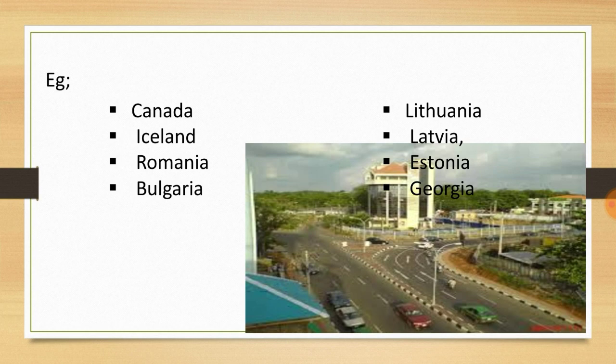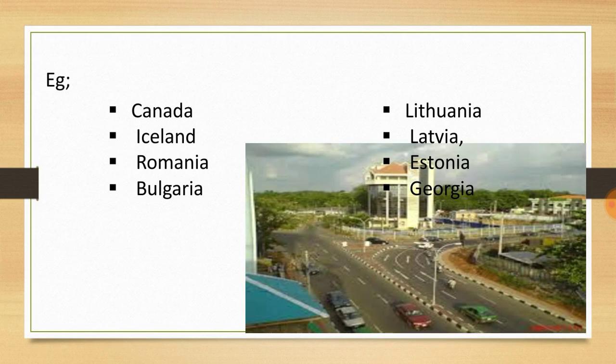There are some examples like Canada, Iceland, Romania, Bulgaria, Lithuania, Latvia, Estonia, Georgia. These countries are examples of underpopulation. They have more than enough resources, and they don't have enough people. So recently you will see a lot of news like invitations to Canada and these kinds of countries, right?